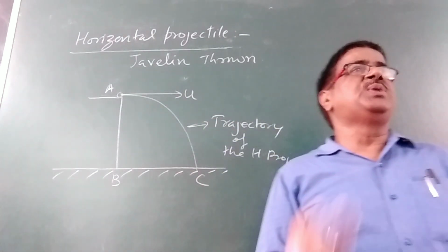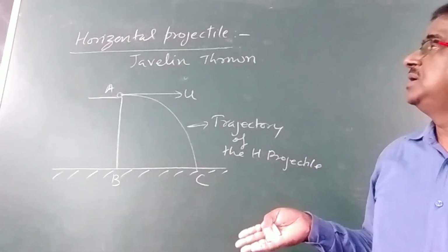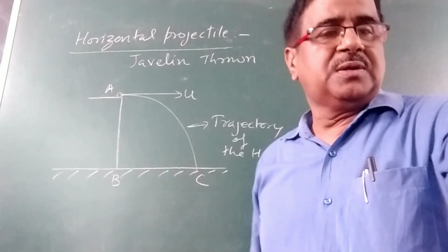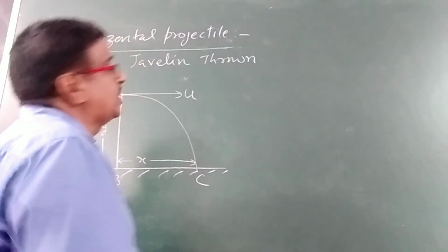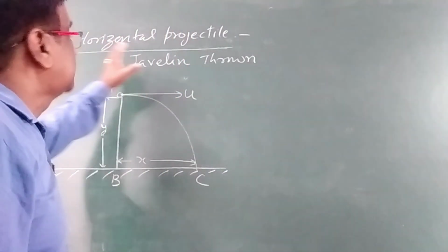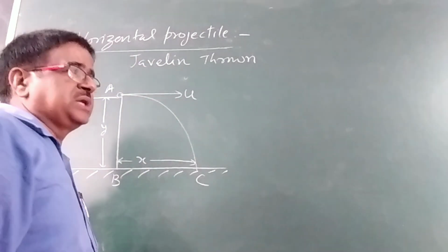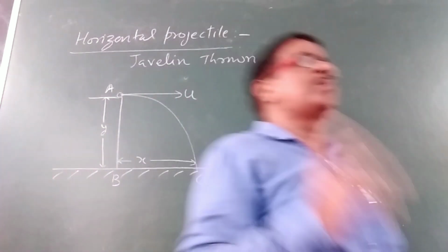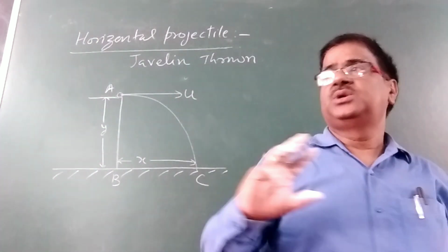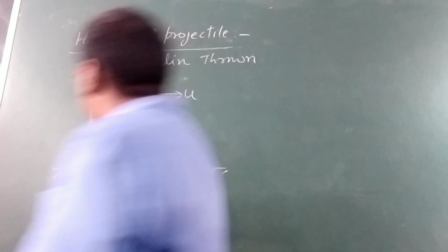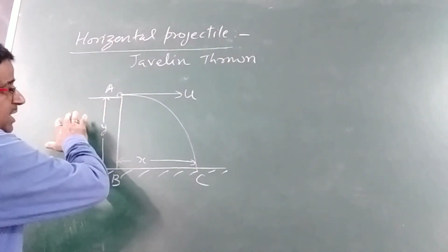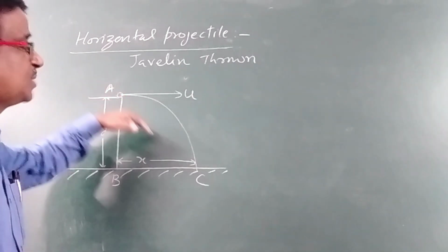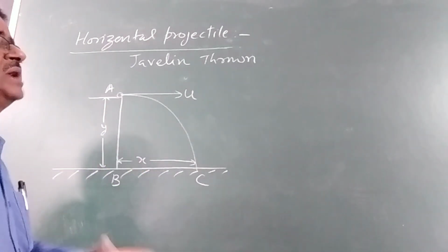We have to prove here that the path followed by the horizontal projectile is parabolic in nature. Let us clear one thing. A projectile possesses two types of motion. It covers two types of distances, one vertical and the other horizontal.